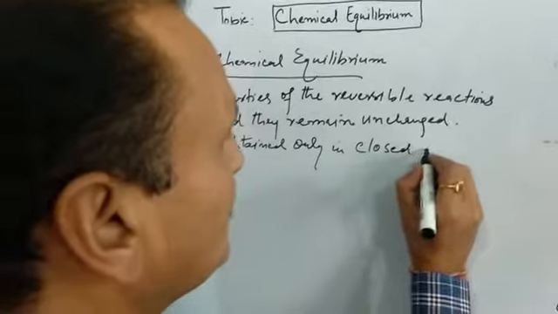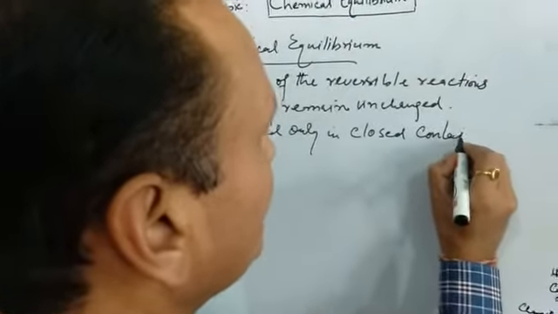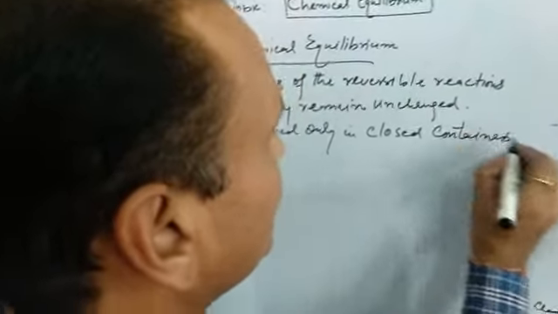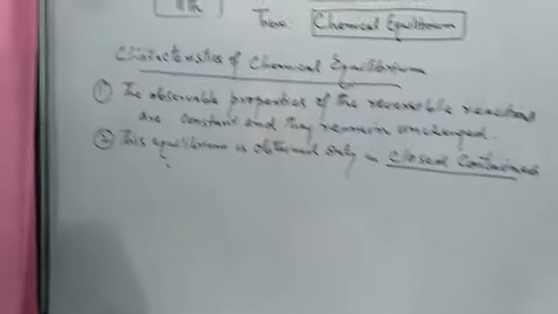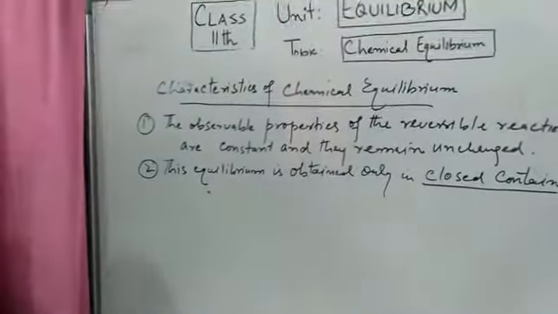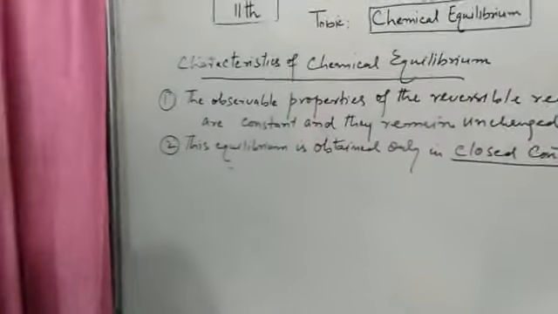Chemical equilibrium cannot be achieved in an open container. It is always obtained in a closed container where a reversible reaction takes place and a chemical equilibrium is achieved.